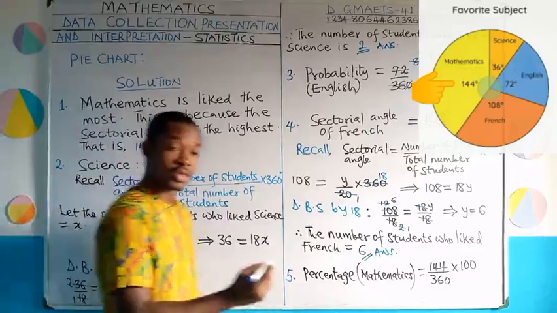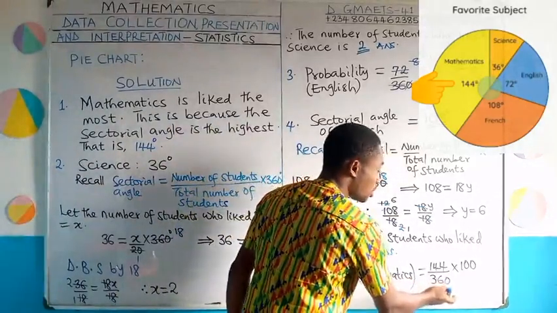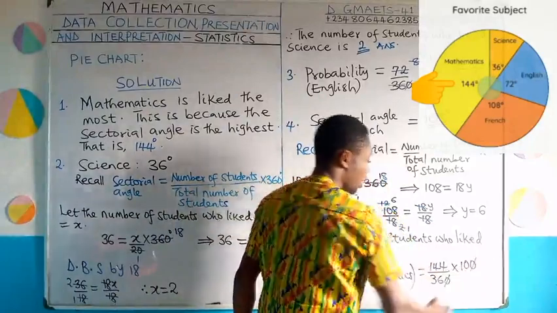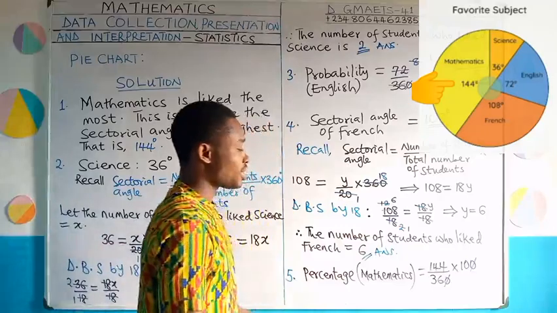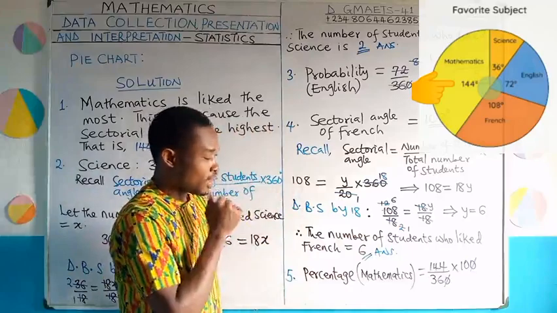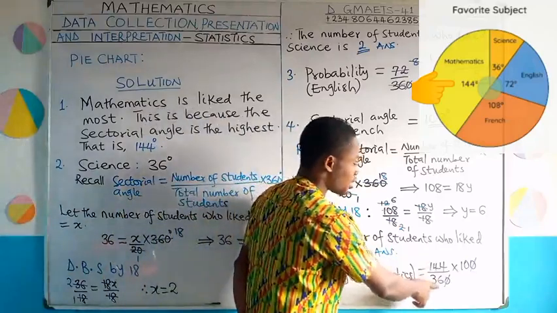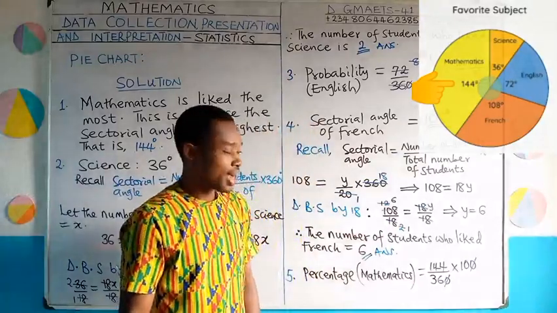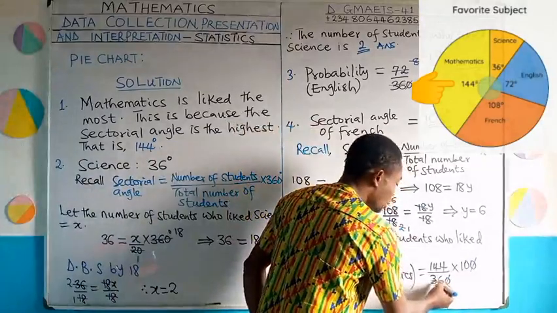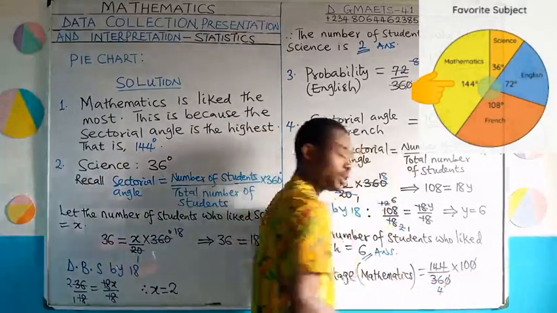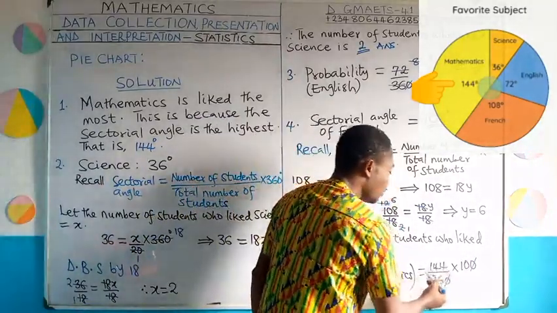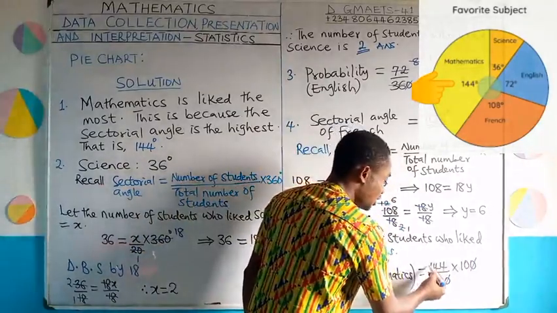Let us reduce and see. 360, the denominator here, ends with 0. So you cancel that last 0 and cancel the last 0 in 100. We'll be left with 36 as denominator: 144 over 36 times 10. Now this 144 and 36 can be reduced. 9 can divide both of them. Are you following? 9 into 36 will give us 4. Now, if 9 divides 144, what would we get?